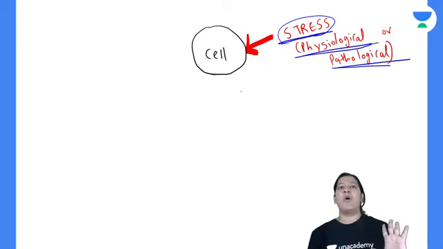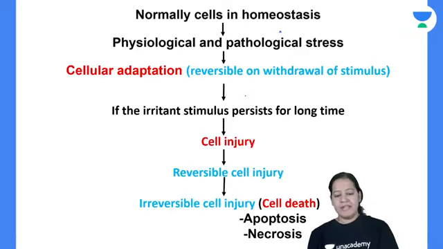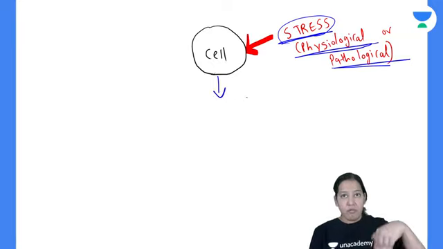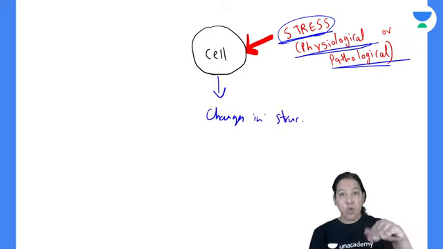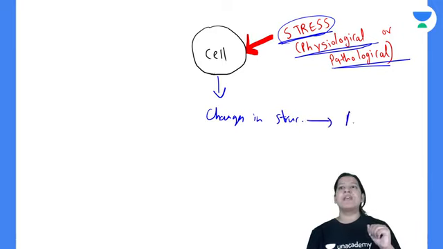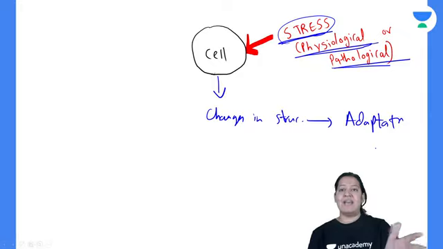So when any stress is on the cell, three things will happen. The first thing, to overcome that stress, the cell will make some changes in its structure. The structure of the cell will be changed to overcome that stress. This is known as adaptation. In order to survive, the cell does that.